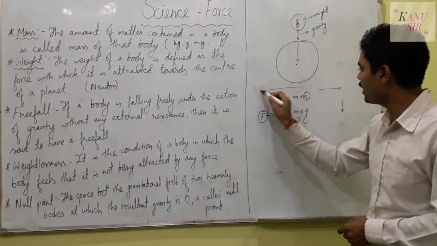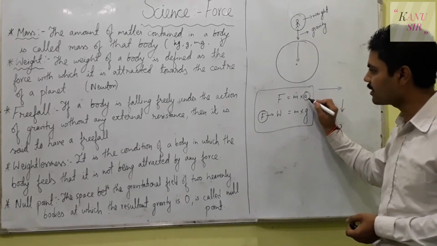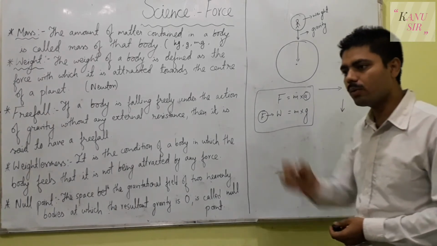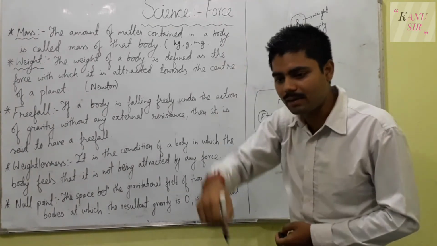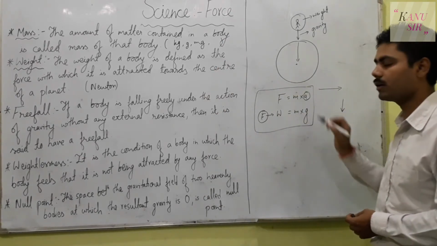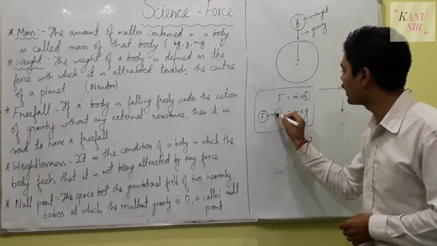So the formula looks the same. Actually it is the same, but rather than acceleration we use gravity in a vertical direction. So when we climb up or come down, we use gravity, not acceleration, and that force will be called weight.